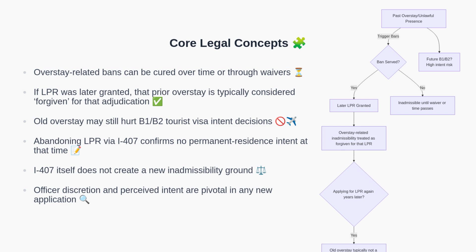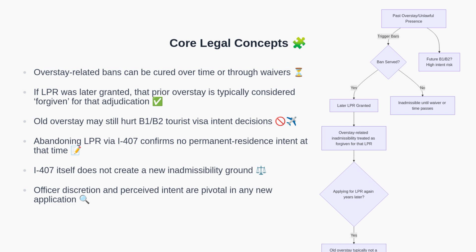Let's define the core ideas. A past overstay can trigger time-based inadmissibility bars, such as a 3-year or 10-year bar, depending on the length of unlawful presence and other circumstances. If a person later obtained LPR status, that means the government reviewed and forgave the overstay grounds for that specific adjudication. When that same individual applies for LPR again years later, the decades-old overstay, assuming the ban was served and LPR granted, typically does not reappear as a new legal bar to LPR.